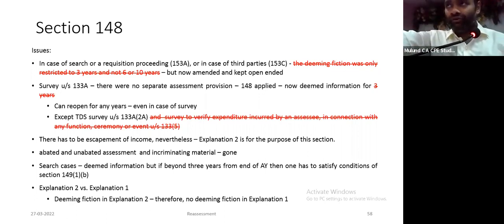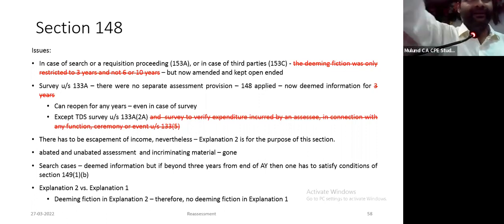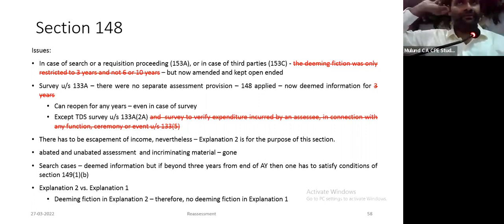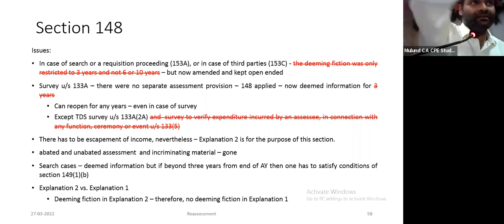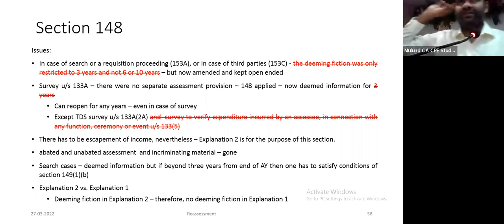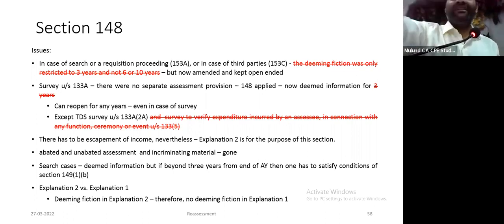jewelry found during the course of search in case of A, party says ये jewelry मेरा नहीं, मेरी बेटी का है, she stays at some other place. So AO of B will reopen her assessment after recording satisfaction. They reopen the assessment of earlier year. Under section 69A, an undisclosed asset is to be taxed in the year in which it is found. That is the year of search. But उसने उसके पहले वाला साल खोला. So my argument is where is the income which is escaped assessment for the earlier year?